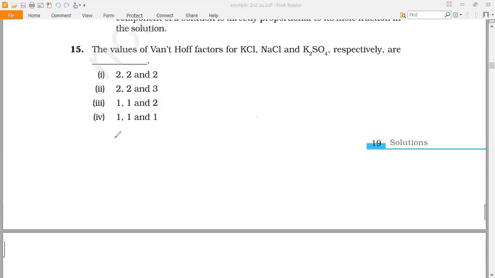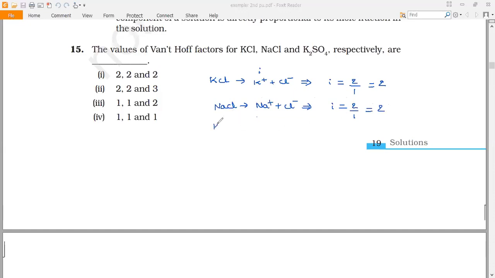Now we'll observe the next question. The values of Van 't Hoff factors for KCl, NaCl, and K2SO4 respectively are. If it is KCl, the Van 't Hoff factor is, K+ ion and Cl- ion. The dissociation factor i is equal to number of dissociated ions, 2, divided by 1, so i is equal to 2. Then NaCl will split into Na+ and Cl-. Hence, the Van 't Hoff factor i is equal to 2 by 1, which is equal to 2.